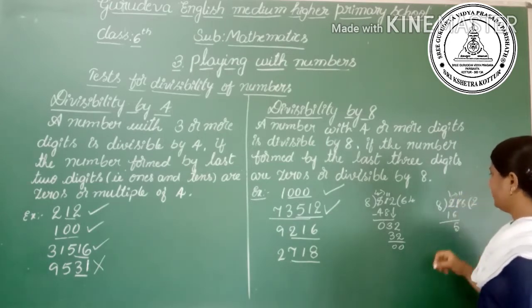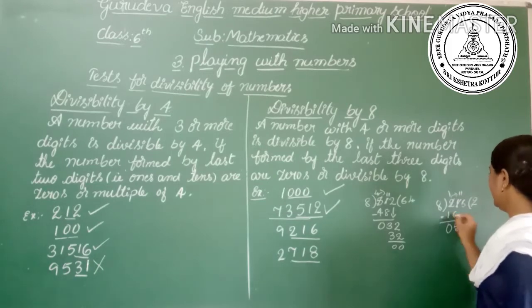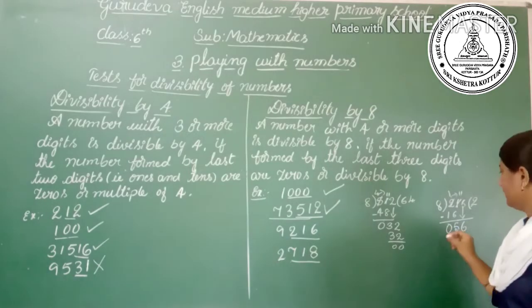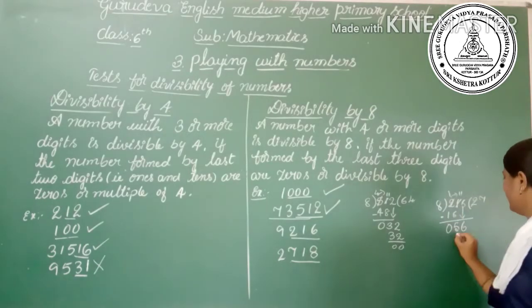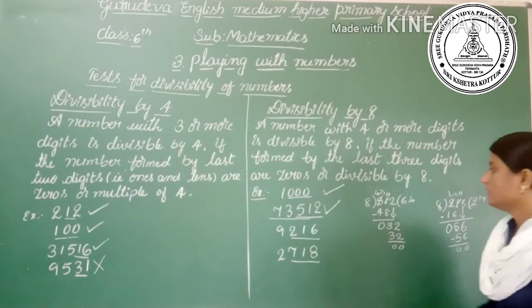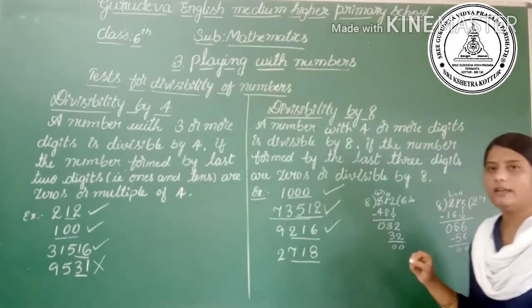Then the remaining 1 minus 1 is 0. Then take 6 down. 8 sevens are 56. The remainder is also 0. Hence the number is divisible by 8. The third one is also divisible by 8.